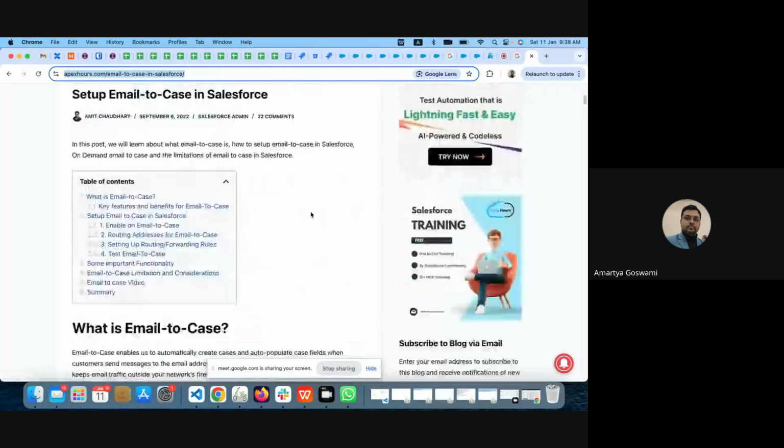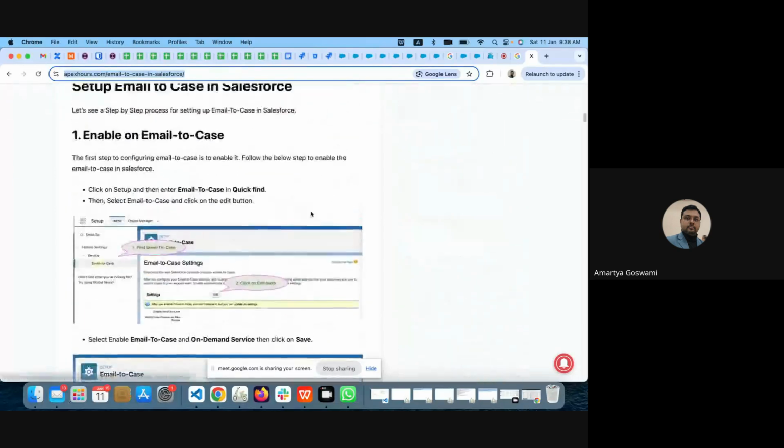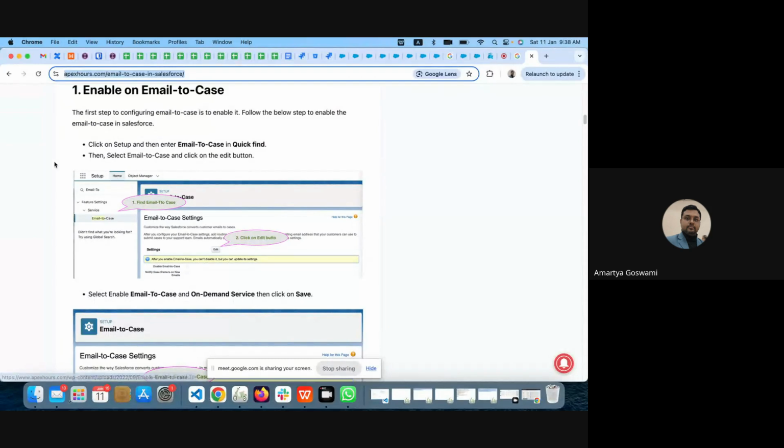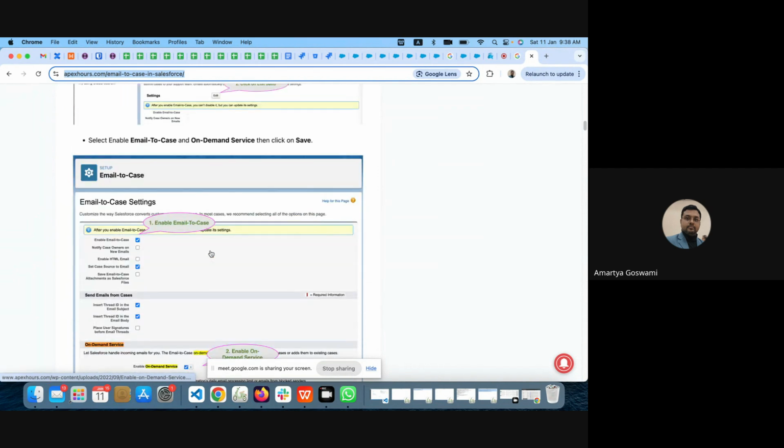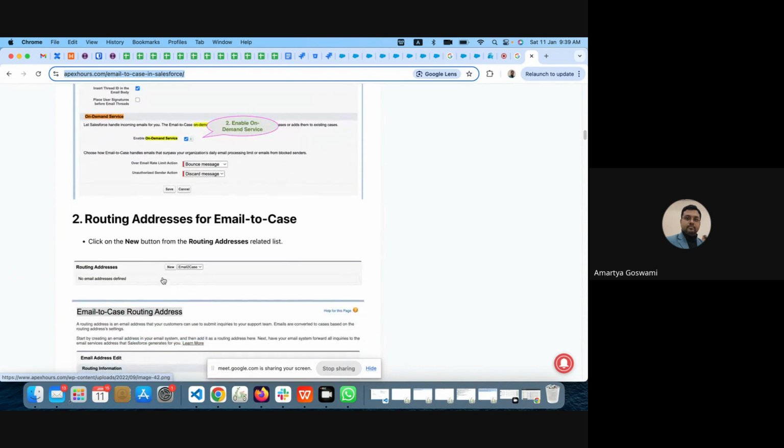For email to case, first we have to enable this in setup. In quick find, we can write email, and we'll get email to case. We have to edit this and then enable these settings.